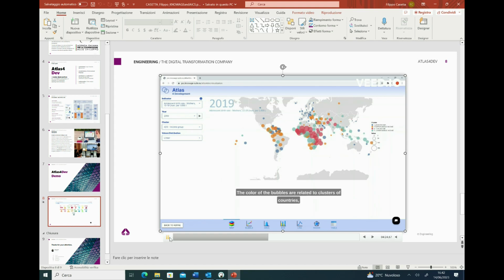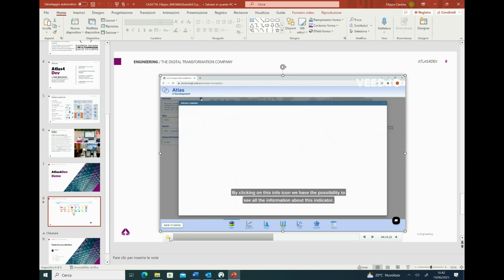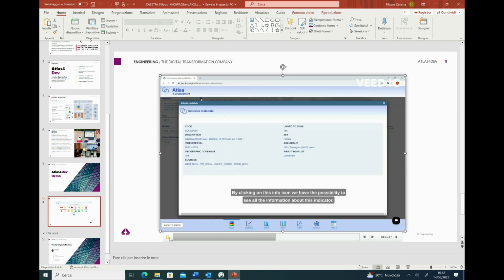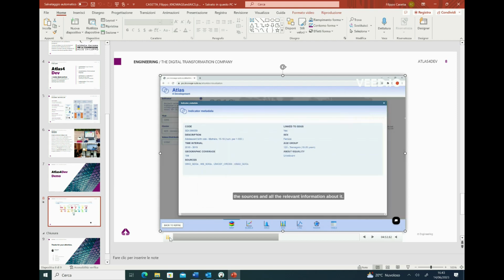The color of the bubbles is related to the cluster. We could select an income group or also a geographical one. And then we can also apply some value distribution to our indicators. Clicking on this info icon, we have the possibility to see all the information about this indicator, such as the code, the description, the time interval, and all the relevant information about it, all the metadata.